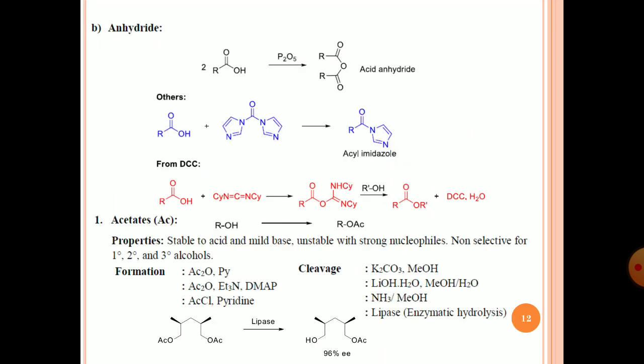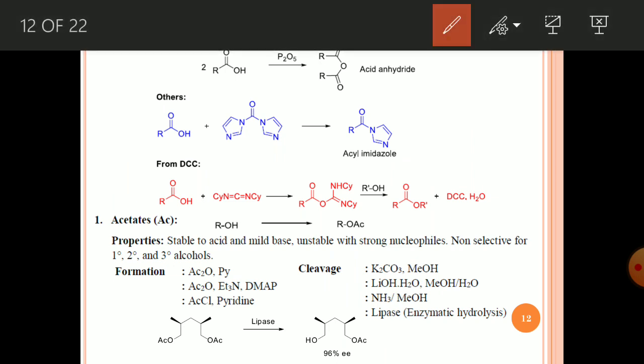Another one is the anhydride. As you know, if you heat an acid in the presence of a dehydrating agent such as phosphorus pentoxide, you will get the acid anhydride. Some other activating groups: if you take the acid and treat it with carbonyl diimidazole, you will get the acyl imidazole, which also acts as an activated acid compound.